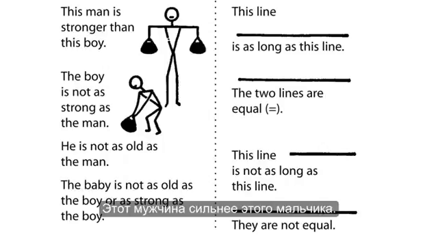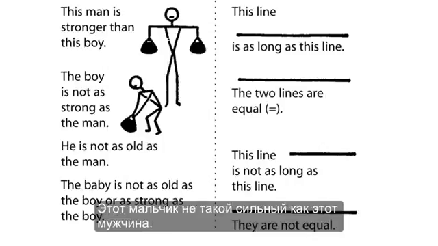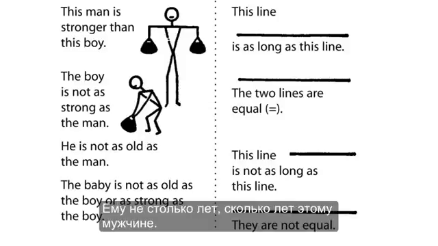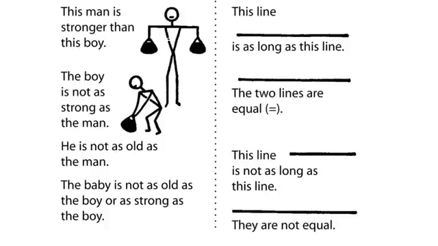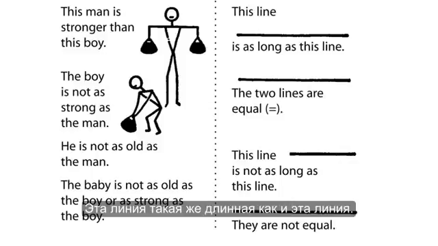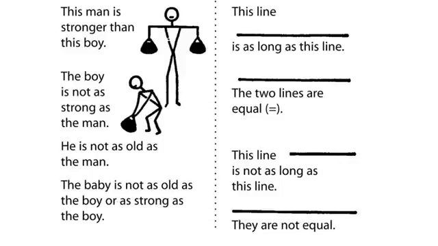This man is stronger than this boy. The boy is not as strong as the man. He is not as old as the man. The baby is not as old as the boy or as strong as the boy. This line is as long as this line. The 2 lines are equal. This line is not as long as this line. This line is not as long as this one. They are not equal.